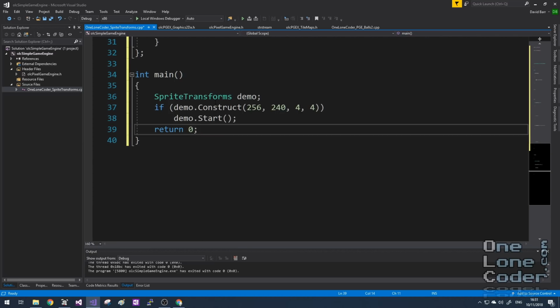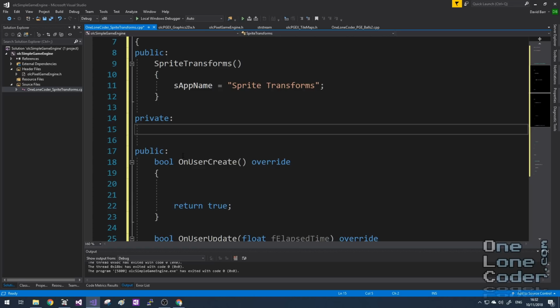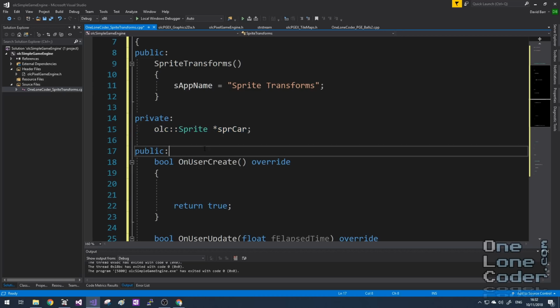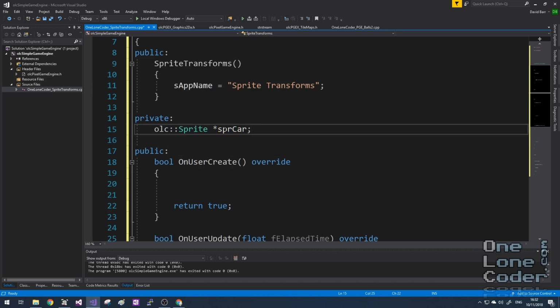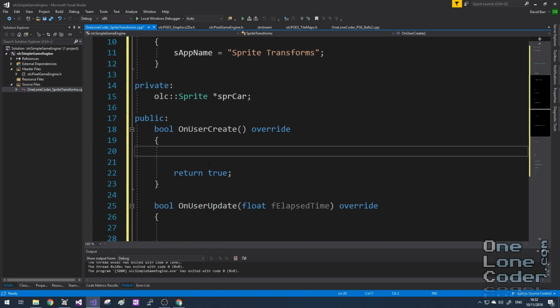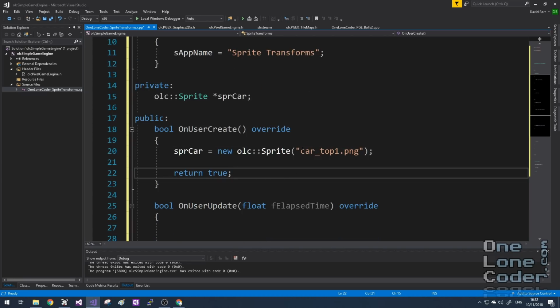I'll create an instance of this derived class in my main function, and the size of the Pixel Game Engine window I'm creating is going to be 256 pixels by 240, where each pixel in Game Engine space is 4 by 4 pixels on my screen space. Since I started with the console game engine and now the Pixel game engine, the concept of a sprite has been quite fundamental. So I've added a variable called sprCar, it's a pointer to a type of sprite. And in onUserCreate, I'm going to load a PNG file into that sprite object.